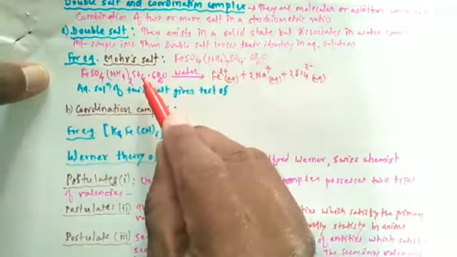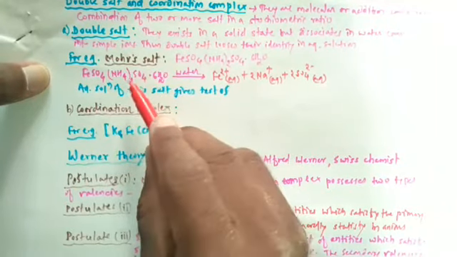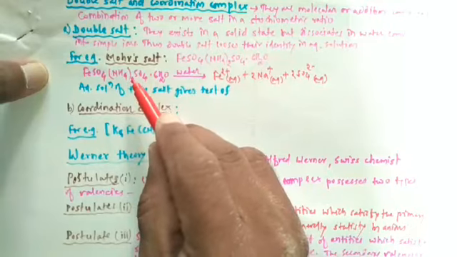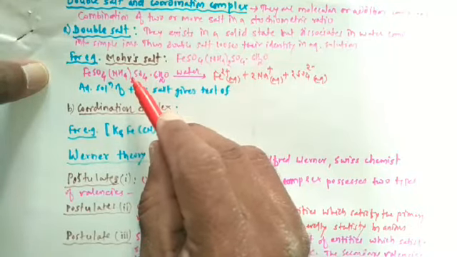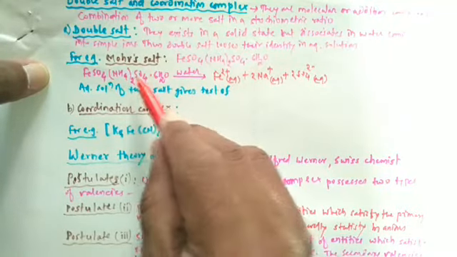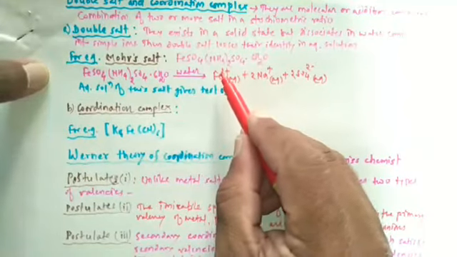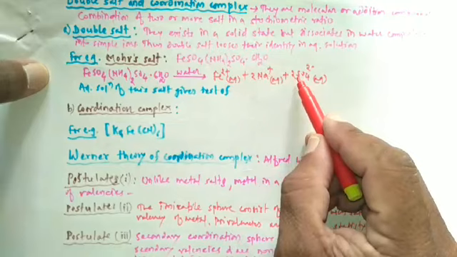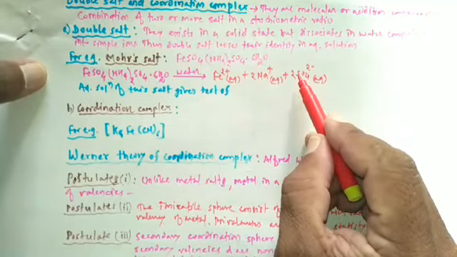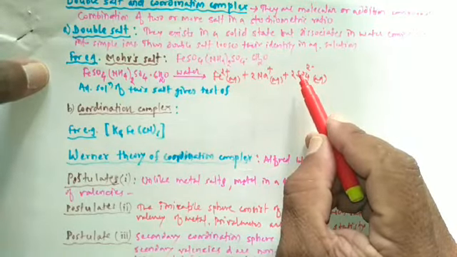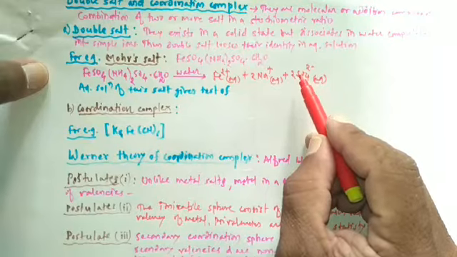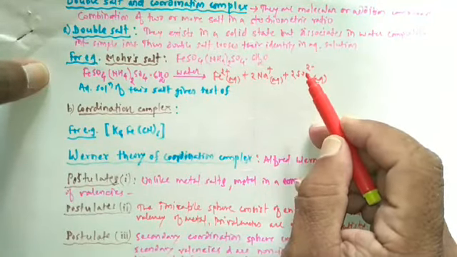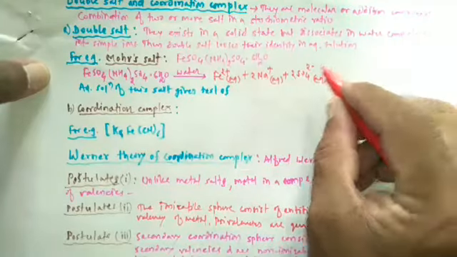So aqueous solution of this salt, we are dissolving Mohr's salt in the water. That's why we can call this an aqueous solution. So aqueous solution of this particular salt gives test of Fe2+, SO4 2-, and it also gives the test for NH4+ also. Thus it is a double salt.